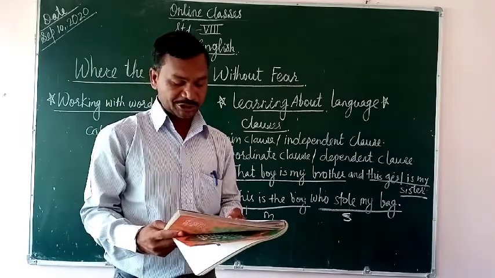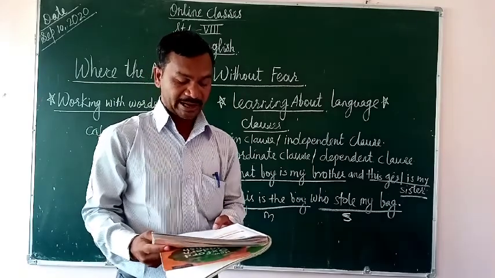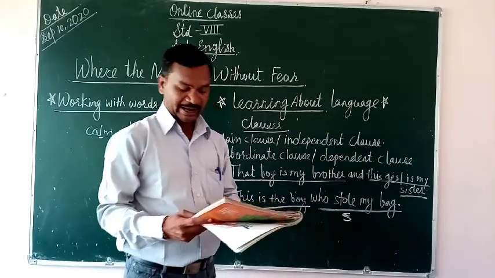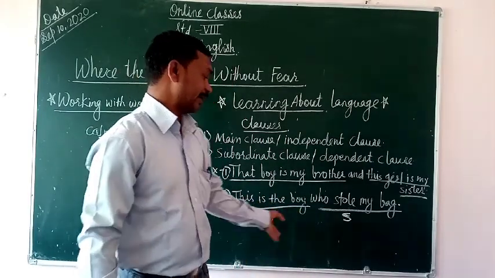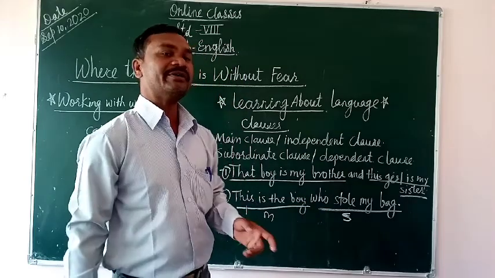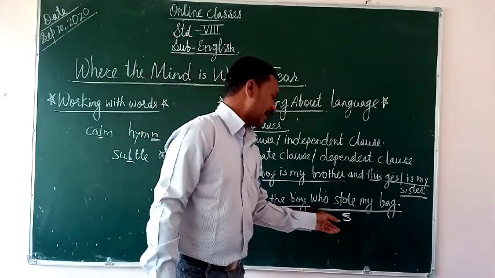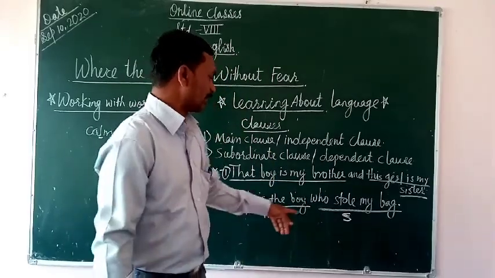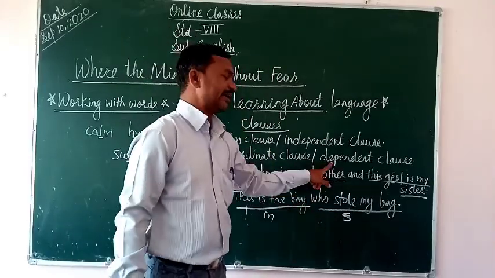They are quite easy to identify because they are normally linked to the main clause by linking words such as that, which, where. So generally we identify them because they have a linking word. On that linking word we can identify this is the dependent clause.